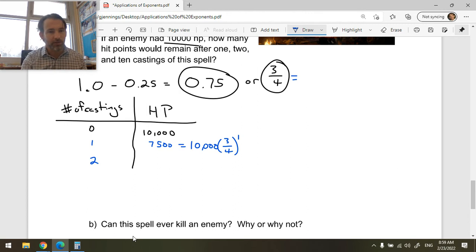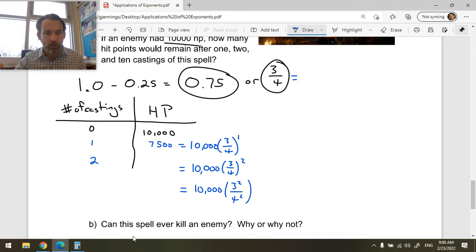If I want to do this in my head, I can't do decimals in my head. I'm not very good at that. Multiplying this by itself, yuck. But what I can do is 10,000 multiplied by 3/4 squared, which is equal to 10,000 multiplied by 3 squared over 4 squared.